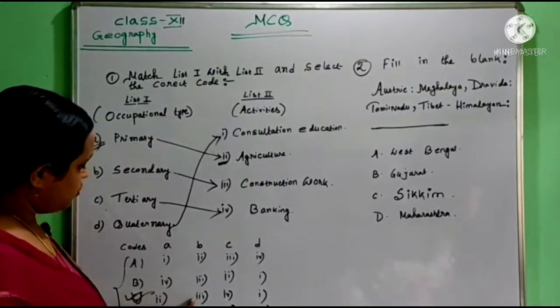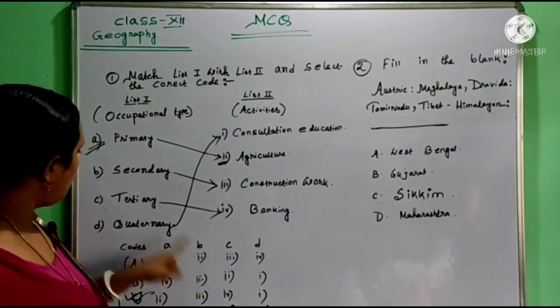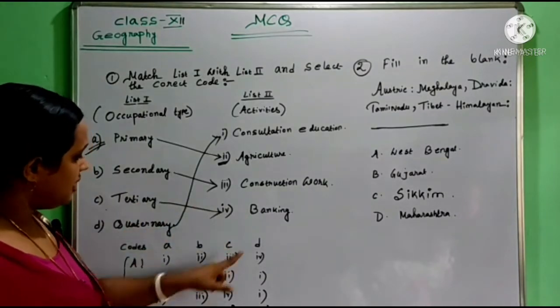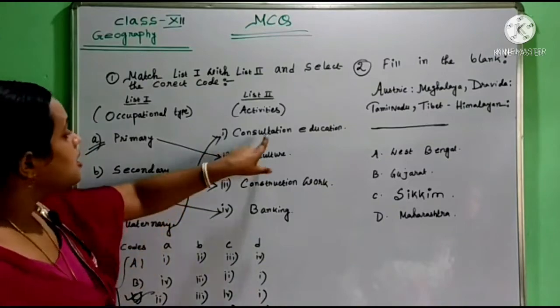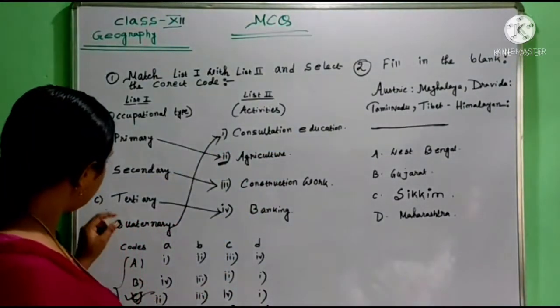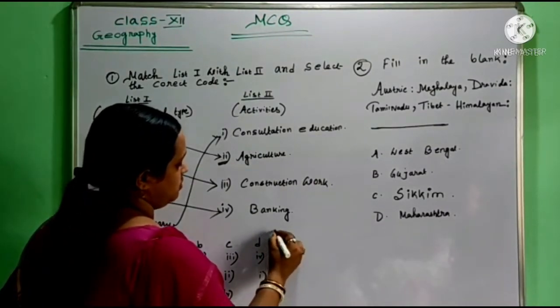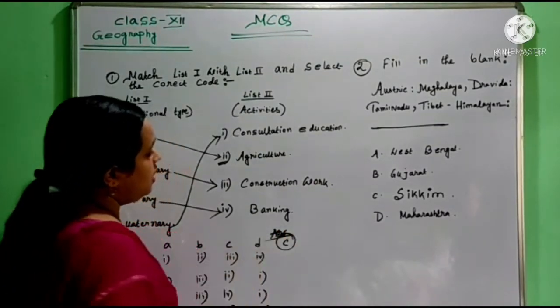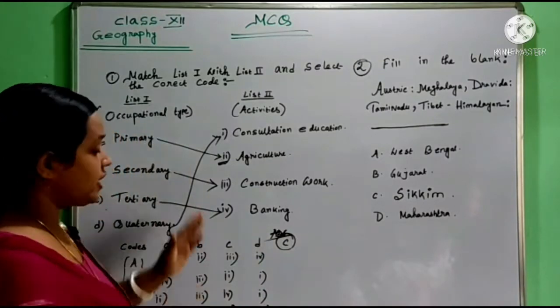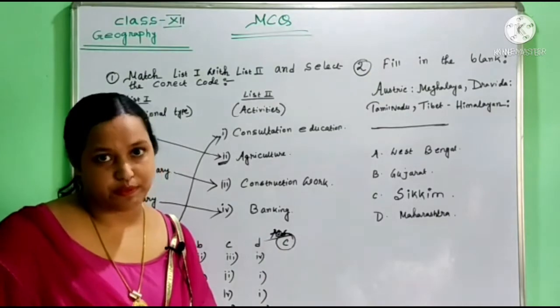And B matches with 3, that means B secondary 3. Then C 4, that means tertiary banking. Then D 1, that means consultation in education. So this option C is the correct option. This question is asked from your volume 1 population composition chapter.